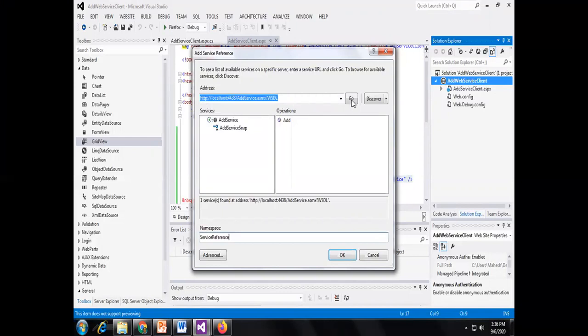Search the web service, whether that web service is available or not. If the web service is available, I am finding one operation, the addition operation, and the name of the service is given as service reference, and I am clicking on OK.